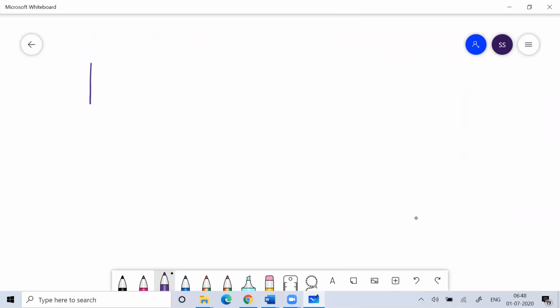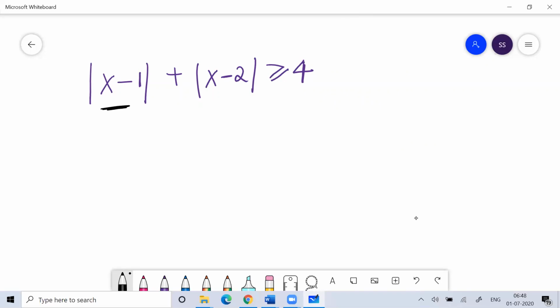So question number 9 is modulus of x minus 1 plus modulus of x minus 2. This should be greater than or equal to 4. Fine. So what you do for this? Use the corner points. Put x minus 1 equal to 0, so you'll get the corner point as 1. And put x minus 2 equal to 0, you'll get the corner point as 2. Now the value of x can be from minus infinity to 1, from 1 to 2, or from 2 to positive infinity.